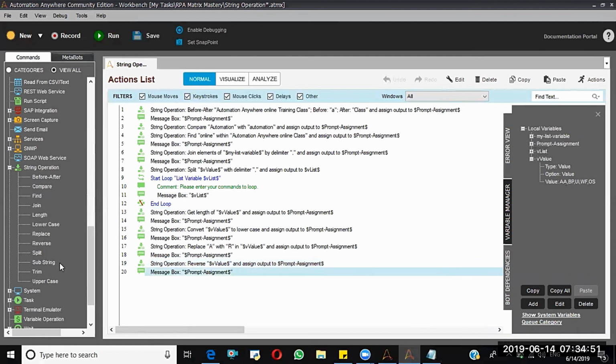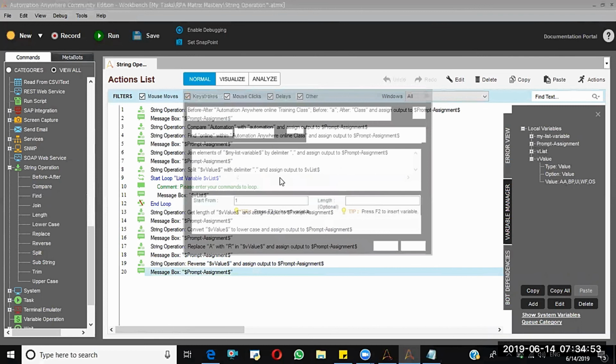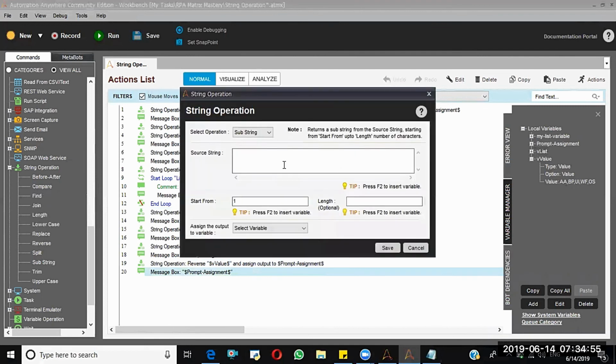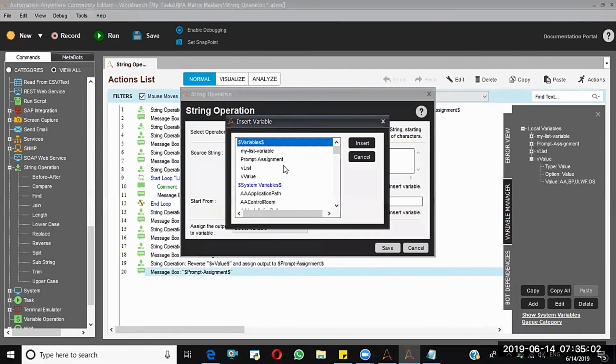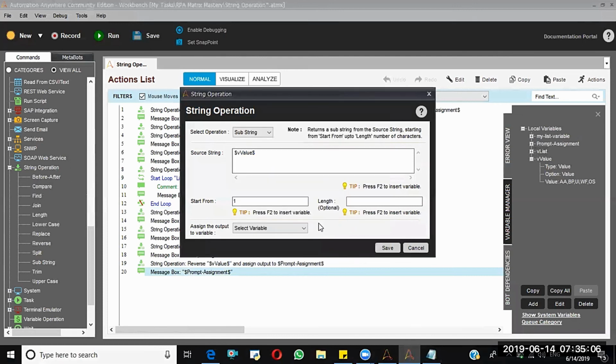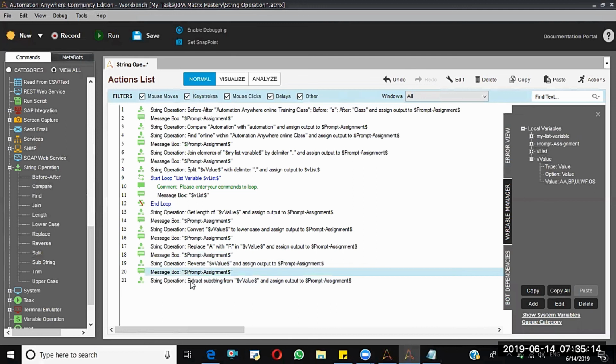Next, substring. What is the substring? Here I'm giving V value and assigning to prompt assignment. Just see what will happen. Run from this step.